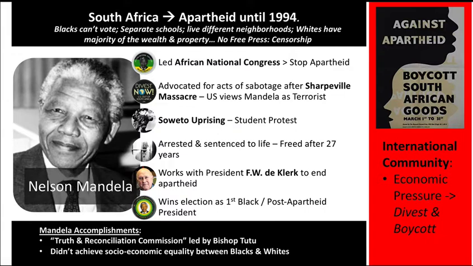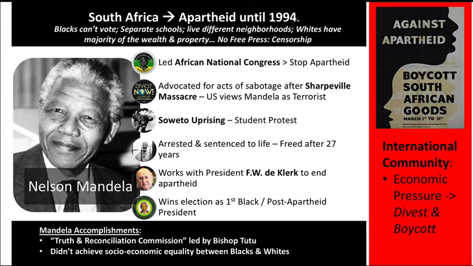The white South Africans have a huge amount of the wealth and property. They just dominate. Even though they're a very tiny percent of the population, they hold the vast majority of South Africa's wealth. There's no free press. There was censorship, so even the truth of what was going on in South Africa was not shared in the media.